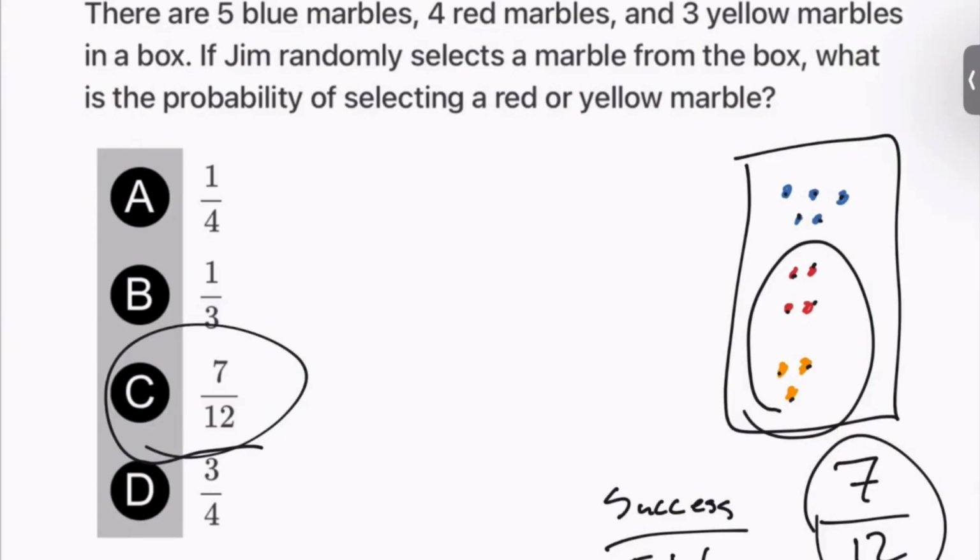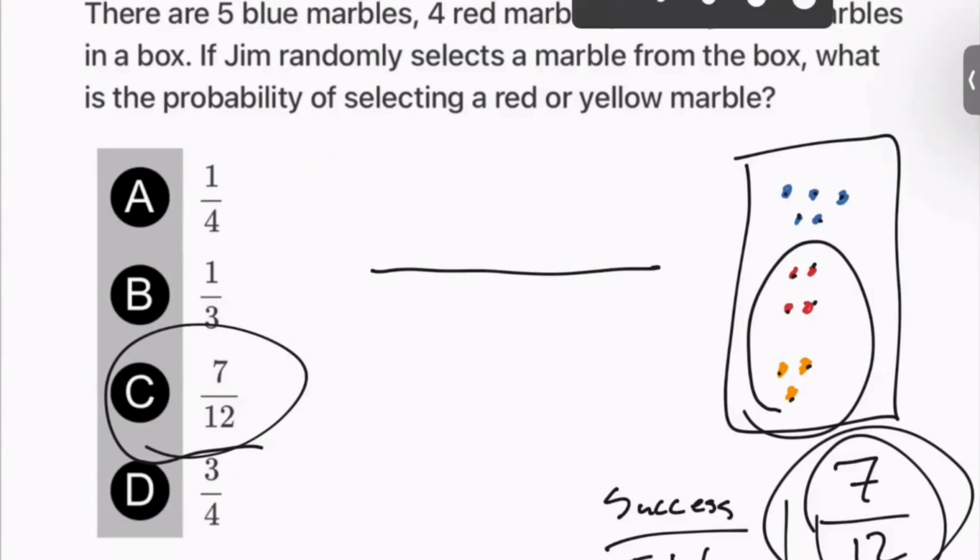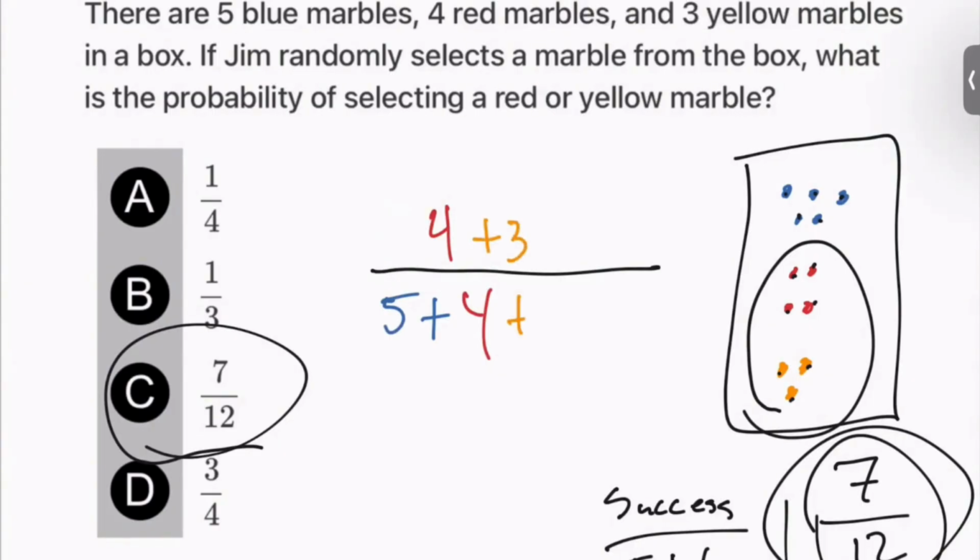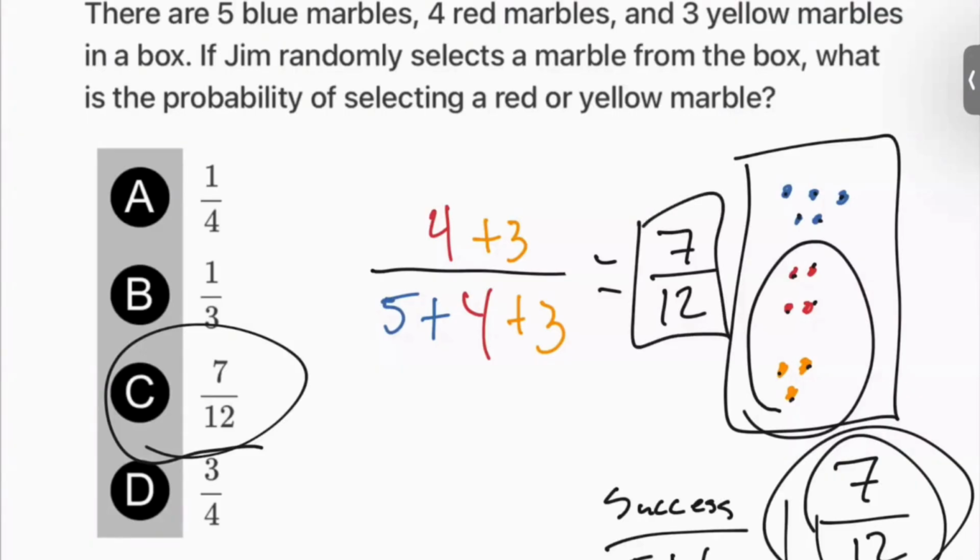But you don't necessarily need to do it like this. You could also do it like this. If we do 5 blue marbles, 5 blue marbles is not successful, so we're going to put that as the total outcomes. Then 4 red marbles is successful, so that is still an outcome, so it still goes with the total, but it's also considered a success. And 3 yellow marbles. Here, again, you're going to see the exact same answer, but a little more algebraically. It's not as visual. So we have 4 plus 3 is 7 total chances for success out of 12 total chances altogether. So those are the 2 things to keep in mind.